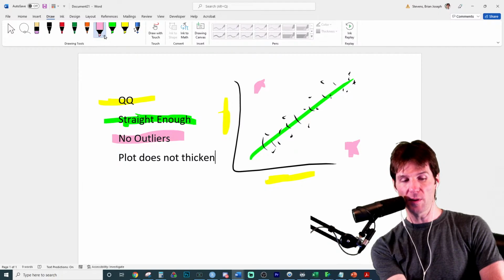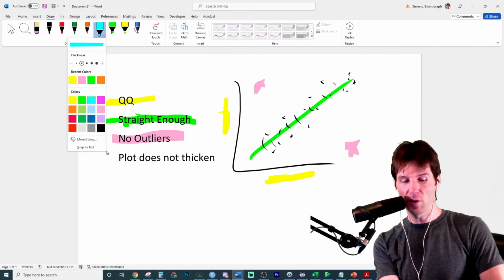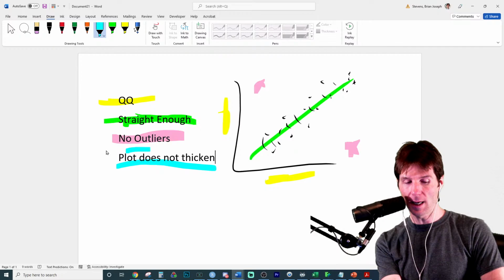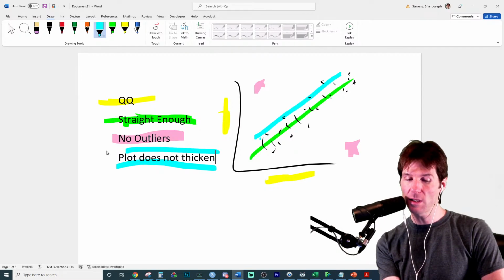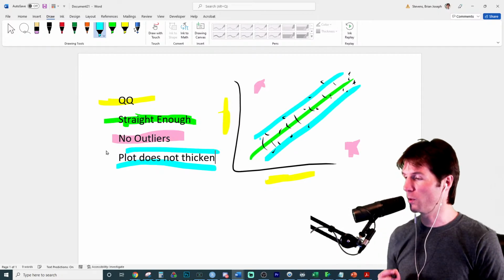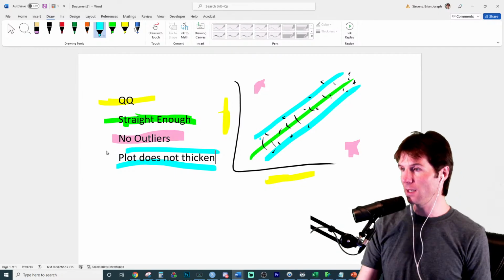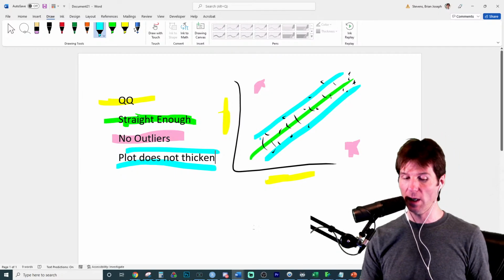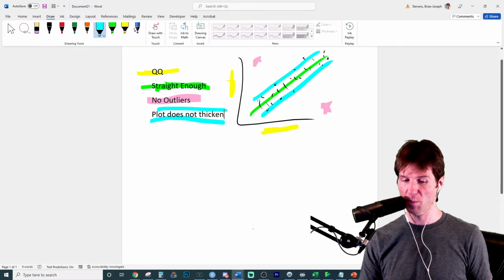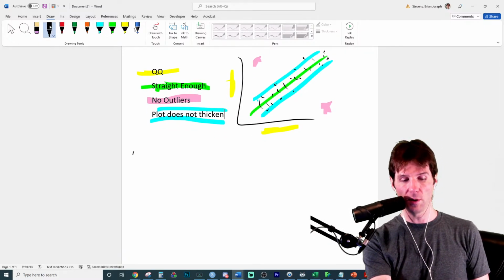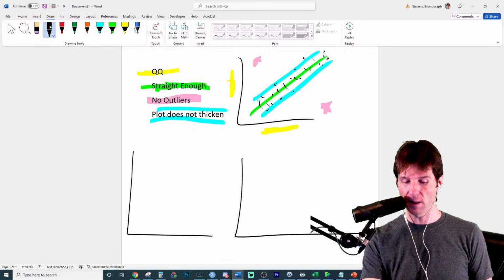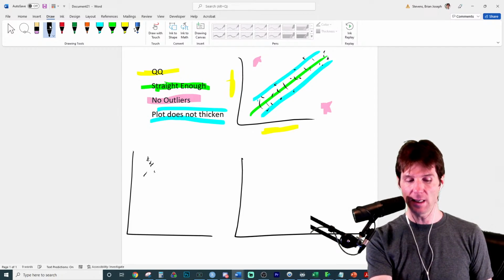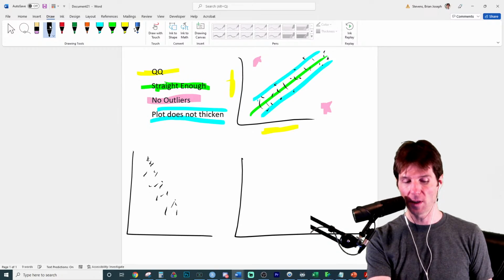So what does plot thickening look like? Well, this one is an example of plot not thickening. We could say that right here because it stays relatively, as we say, homoscedastic. Homoscedasticity is a fun word that just means same spread. Homo, same, scedastic, spread. So when you look at a plot like this on the left, it is homoscedastic, but it might not have a linear relationship.